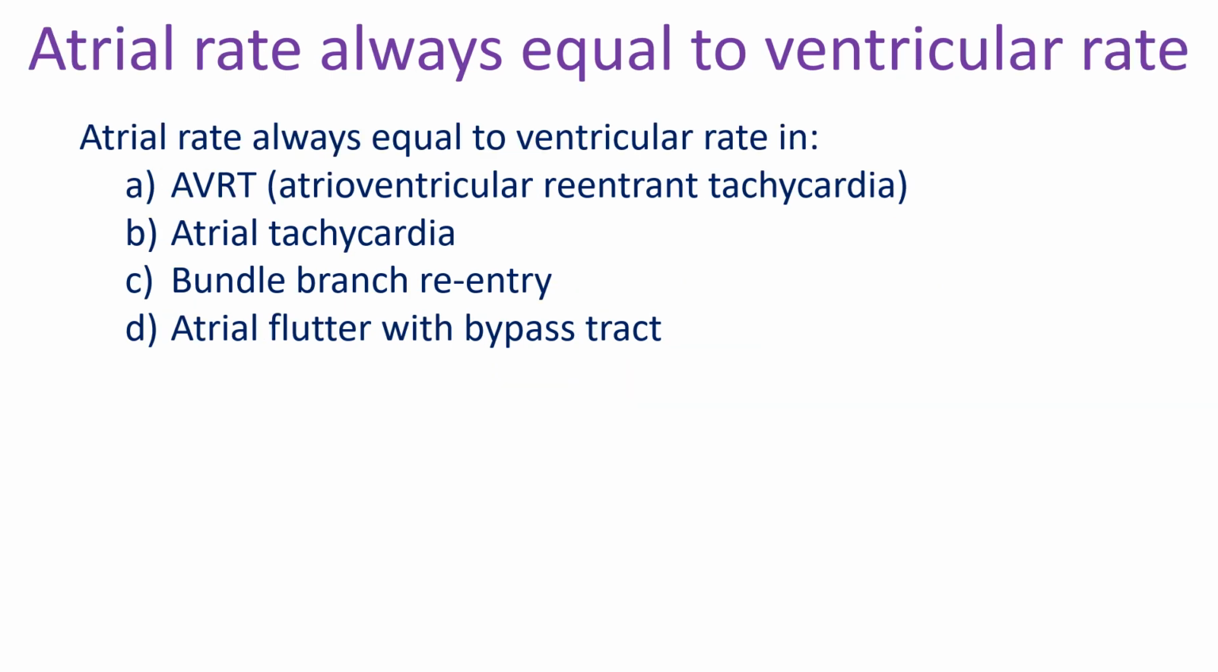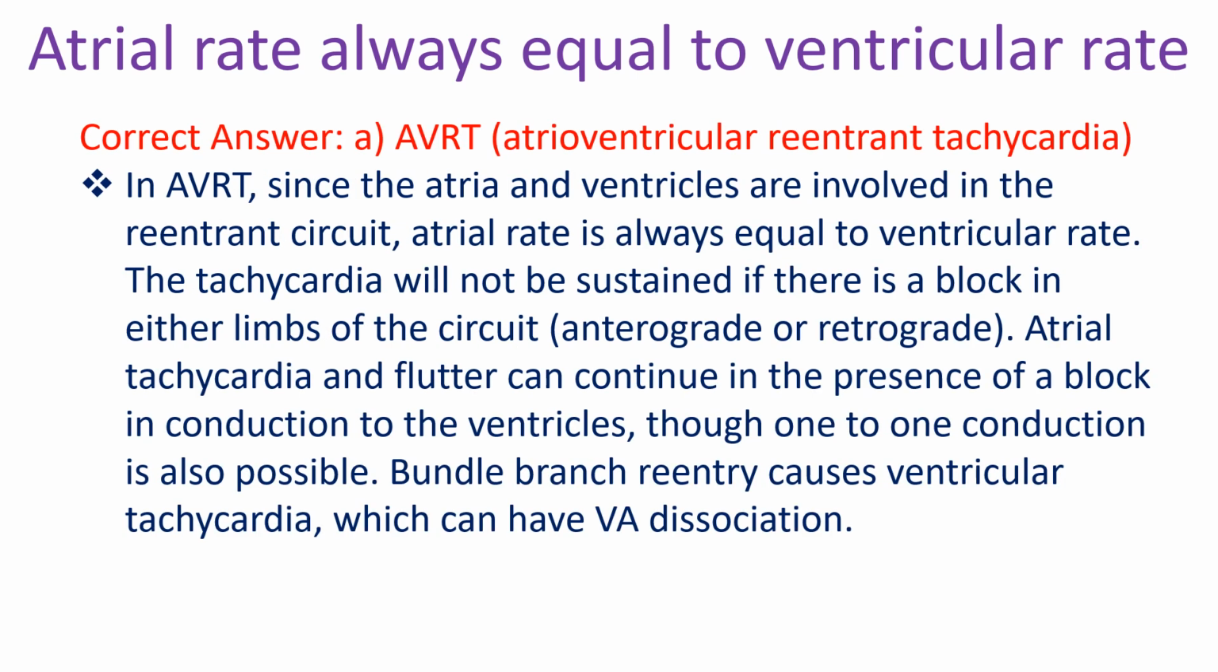Atrial rate always equal to ventricular rate in: A. Atrioventricular reentrant tachycardia, B. Atrial tachycardia, C. Bundle branch reentry, D. Atrial flutter with bypass tract. Correct answer A. Atrioventricular reentrant tachycardia.